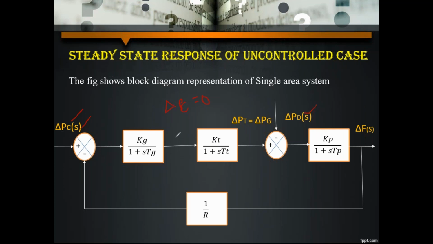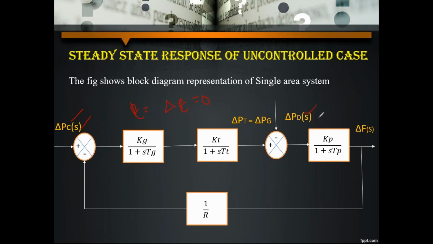While using the steady state response for an uncontrolled case, in this condition we have to choose two parameters. One is the speed changer parameter, which is constant and equal to 0, that is delta Pc. Delta Pc is the change in the power of the speed changer, and when it is constant there is no change, right? So that's why the change in the speed changer is 0. Similarly, delta Pd is changeable, that's why it is called the uncontrolled case.